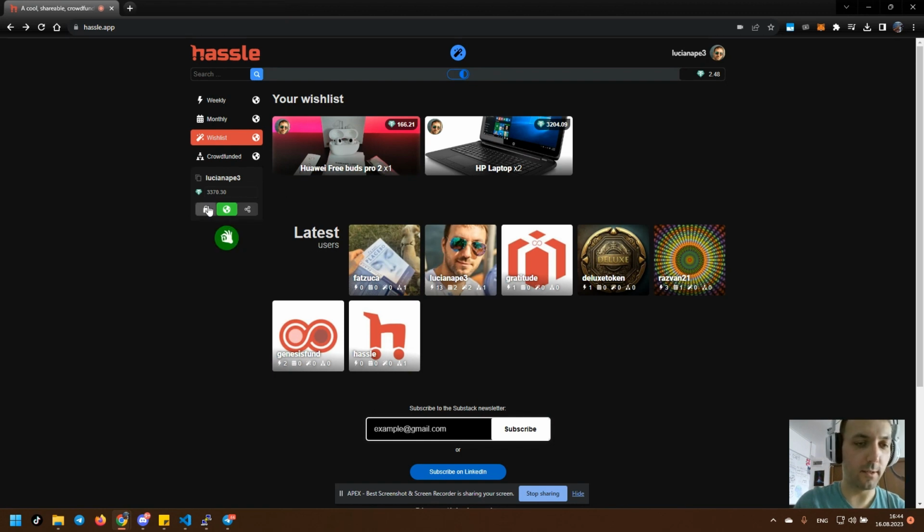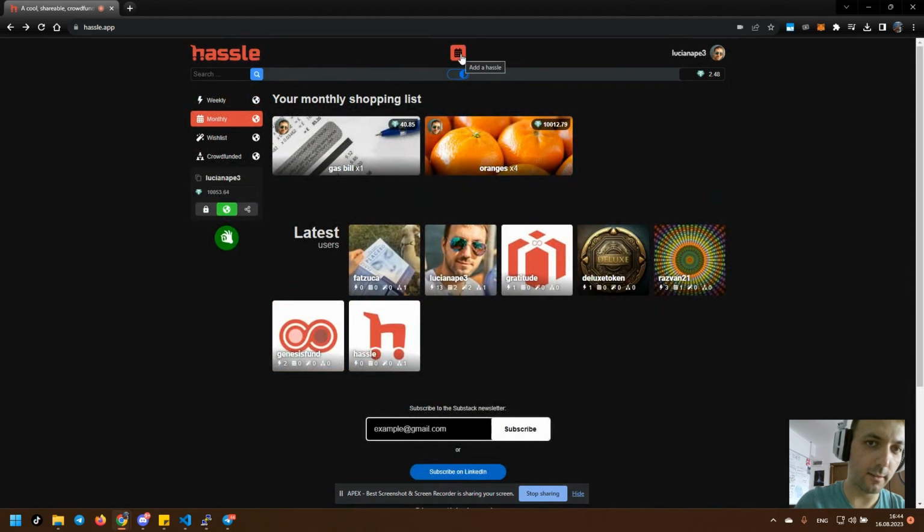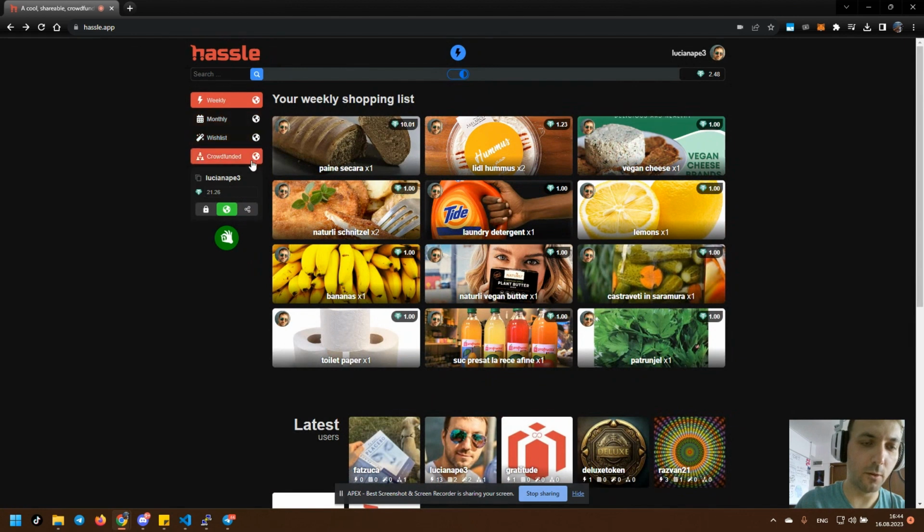Now, an important feature here for every category, you see here there are four categories like we showed with four different icons. And whenever you change to a new category, the icon in the button here to add another product changes, right? Along with it. Now, the privacy is set to public on my list for all the categories, but I can change, for example, my weekly to private. So if I change it to private, right, it will remember my setting and nobody can see it except me. Nobody. If I want to share my list with someone, I will have to go to custom, right? This is the button to switch to custom.